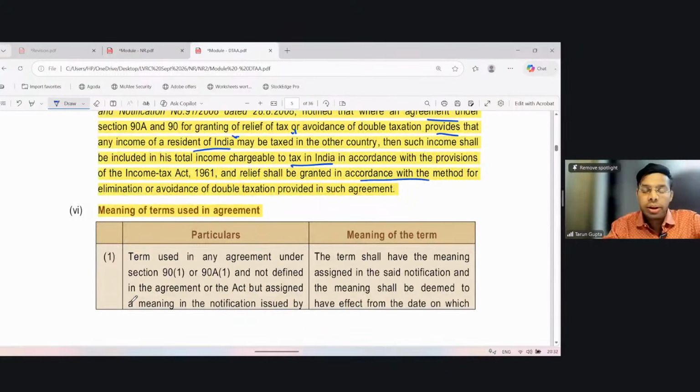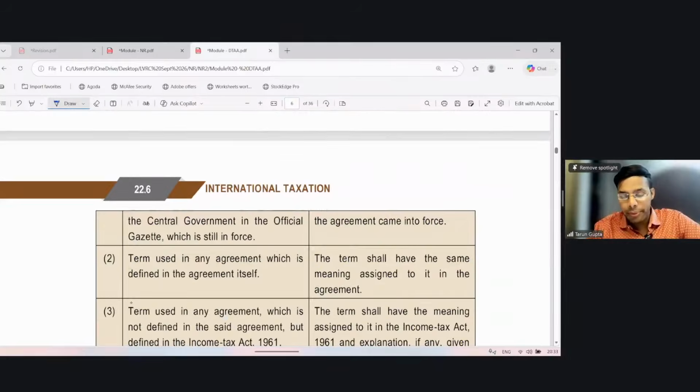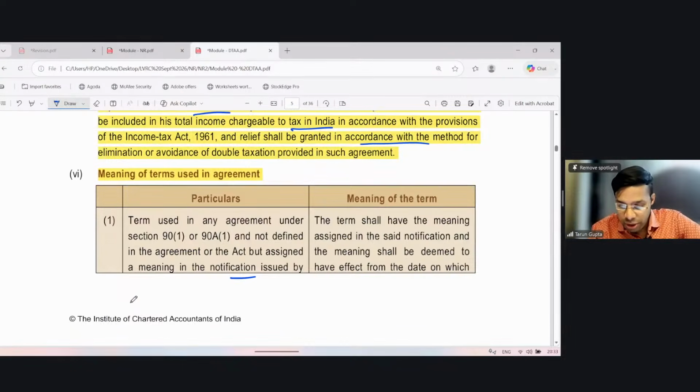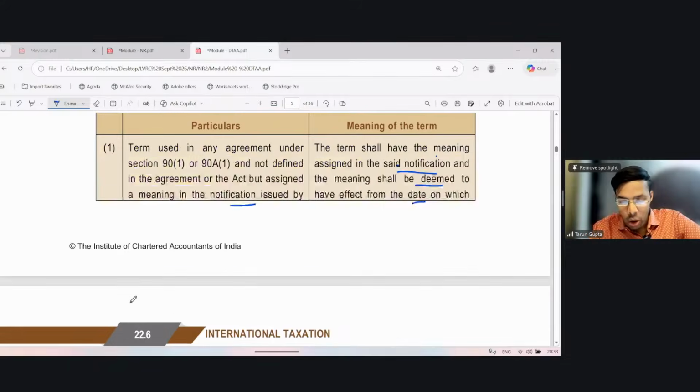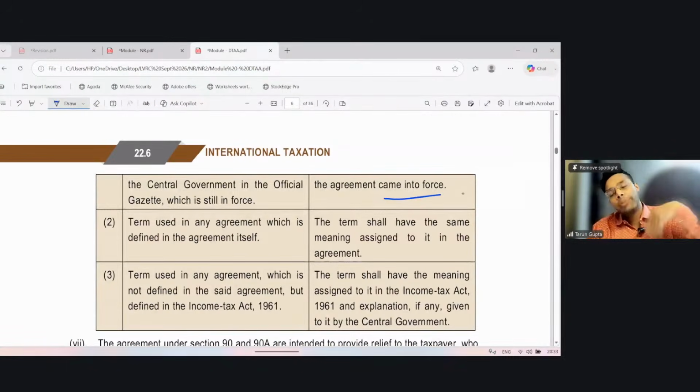Meaning of the terms used in the agreement. See, if there is any term in the agreement and it is not defined in the agreement nor in the Act, but it has been defined in a notification issued by the central government, the term shall have the same meaning assigned in the said notification, and the meaning shall be deemed to have effect from the date on which the agreement came into force, that is, retrospectively. Even if the notification has recently been issued, the definition of any term given in such notification shall apply from the date the agreement was entered into.